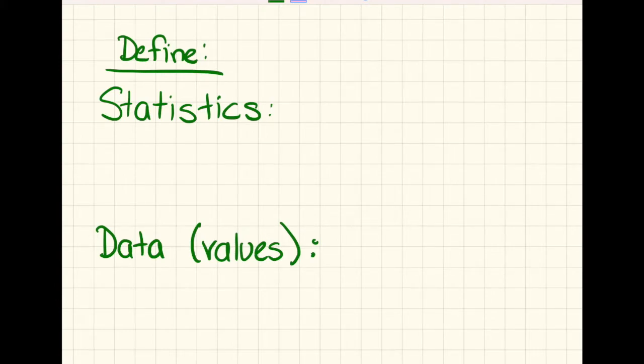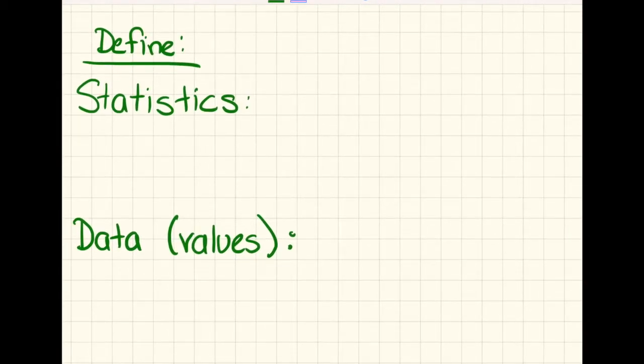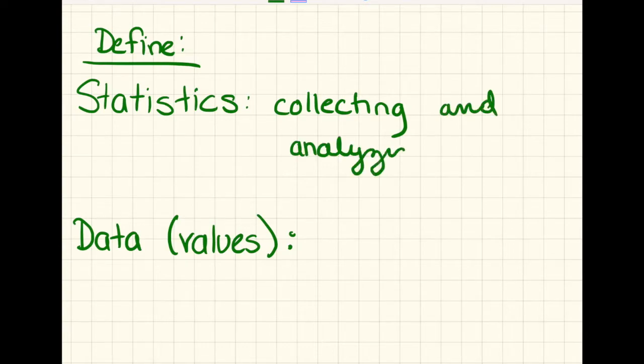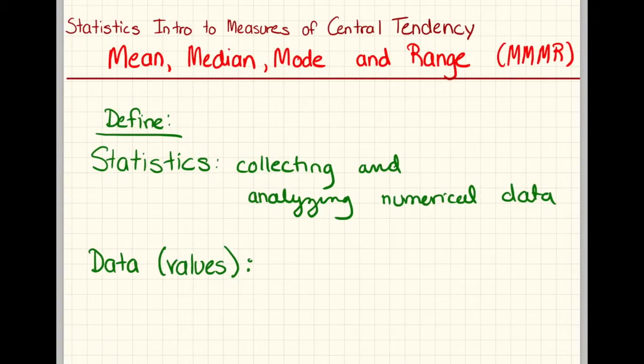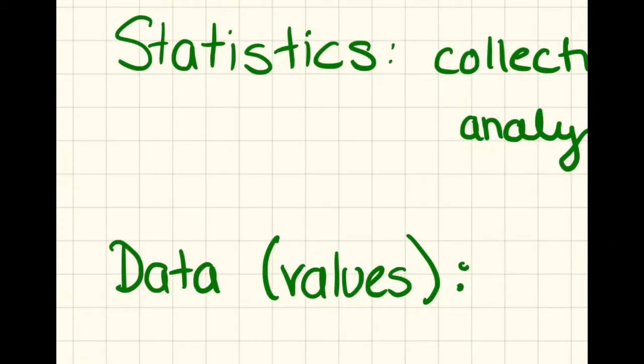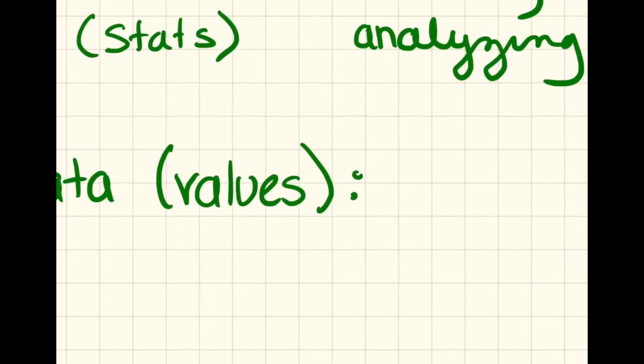One of the things that I saw on Google would be a very good definition, which is essentially that it's collecting or analyzing data. And in our case, we're talking about numerical data, so using numbers. So I'm going to write here collecting and analyzing, and I'm going to write numerical data. So statistics is collecting and analyzing numerical data. Often we can also refer to it as stats, because statistics can be a bit annoying to say over and over again.